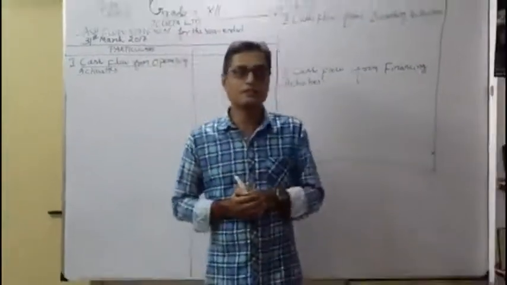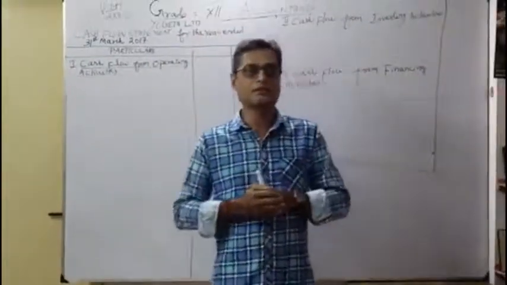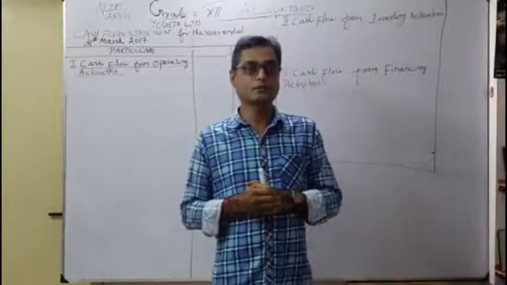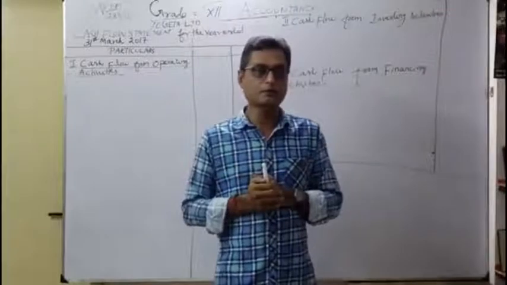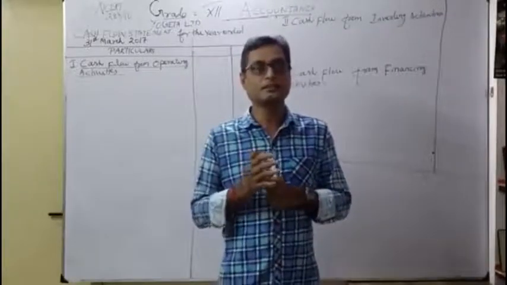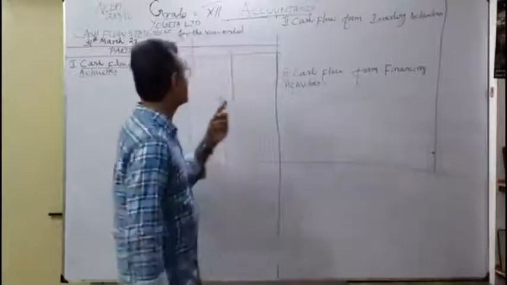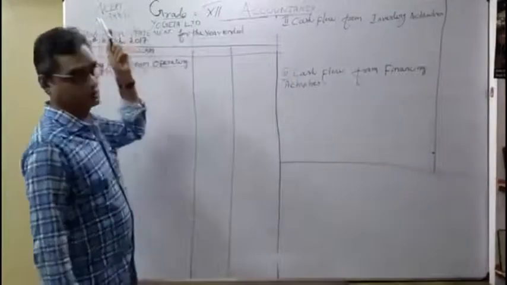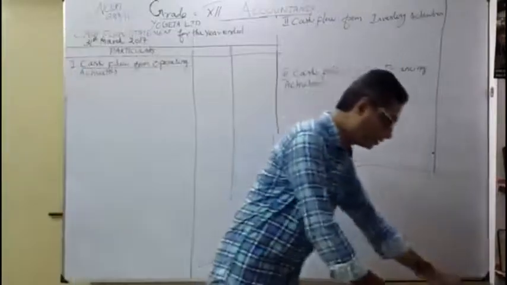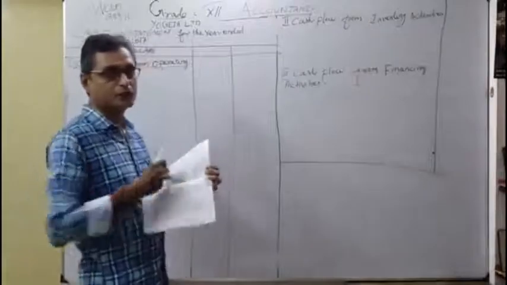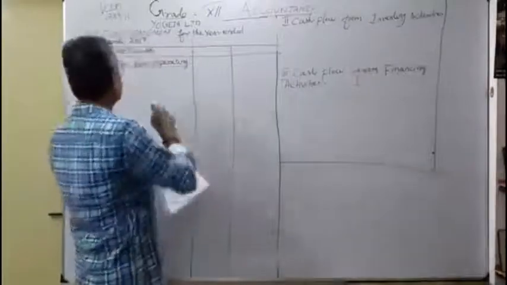So we have been discussing the cash flow statement for the past 3 videos. Today we are going to discuss one more problem from the NCERT book. I hope you are following the procedures and methods of how to prepare a cash flow statement with the adjustments. Today we are going to take NCERT page number 288, problem number 10. Before this, take the NCERT book and watch the video, so you can follow.